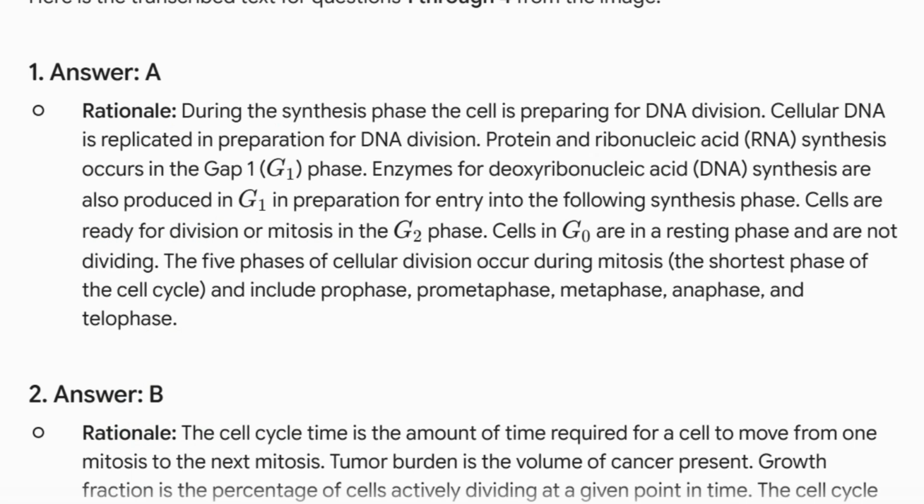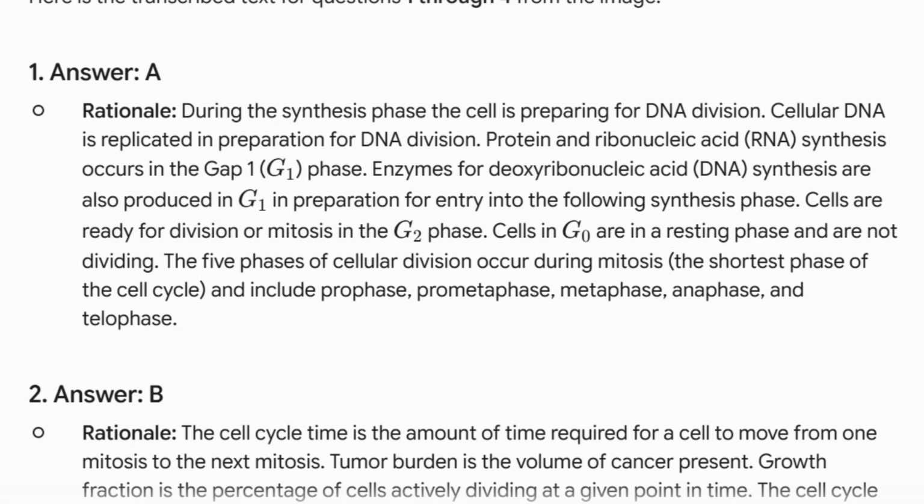Rationale: during the synthesis phase, the cell is preparing for DNA division. Cellular DNA is replicated in preparation for DNA division. Protein and ribonucleic acid, RNA, synthesis occurs in the GAP1 phase. Enzymes for deoxyribonucleic acid, DNA synthesis, are also produced in G1 in preparation for entry into the following synthesis phase.